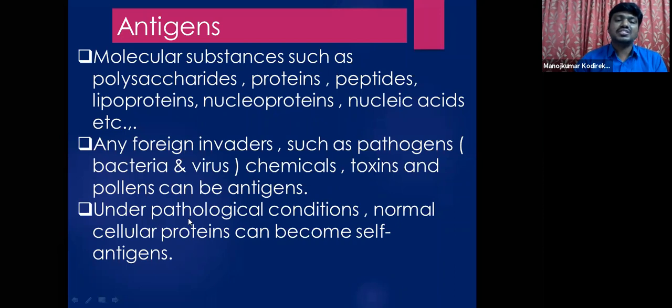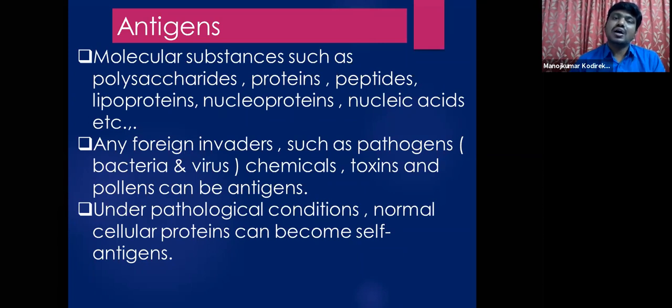Under certain conditions, such as pathological conditions, in the sense that when a person is suffering from a disease or any kind of infection, what happens is, in a healthy person our normal cellular proteins do not act like an antigen. But during these pathological conditions, because of infections or disease, our normal cellular proteins also induce the immune system to produce antibodies.